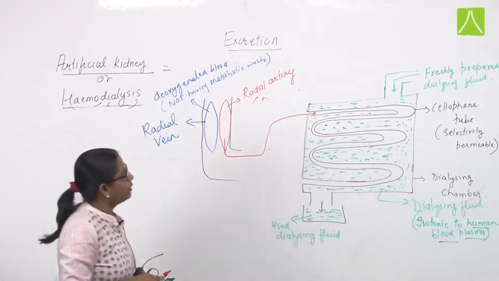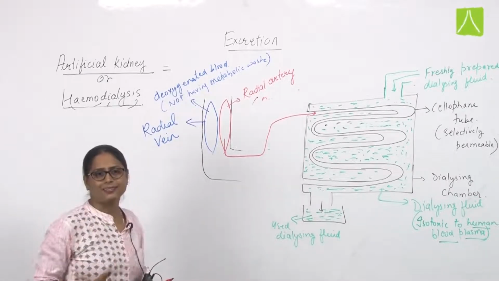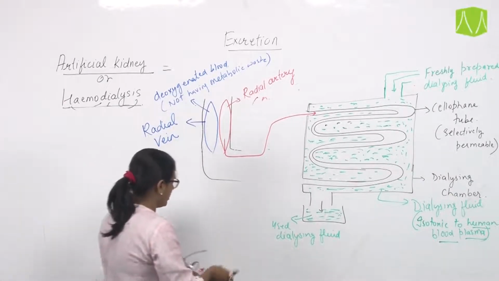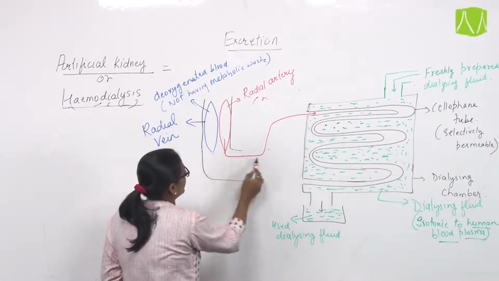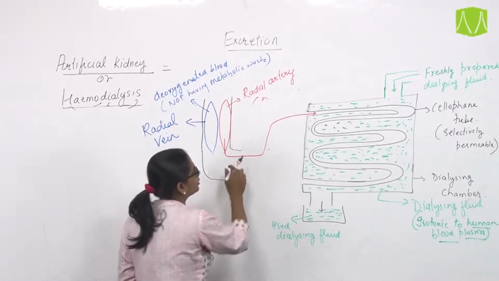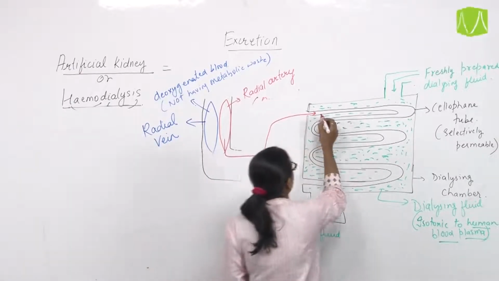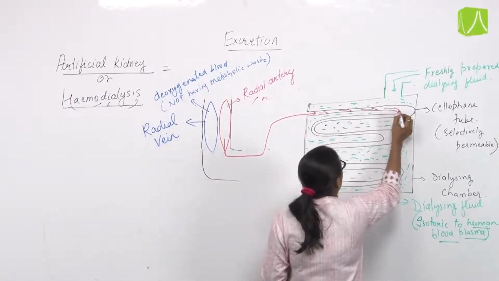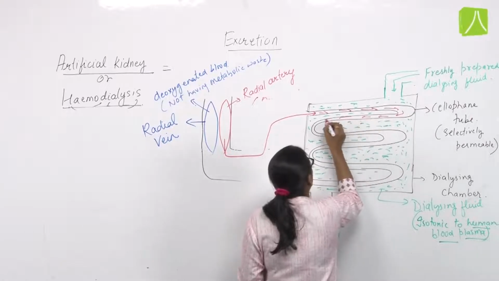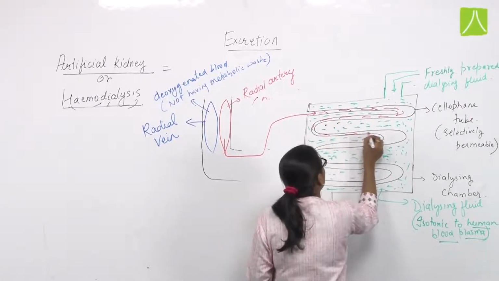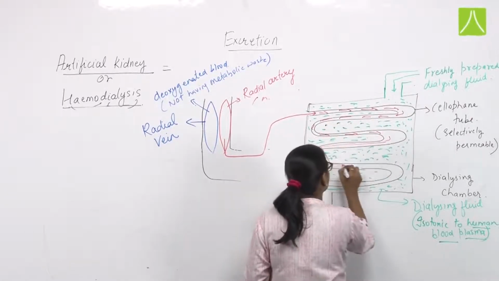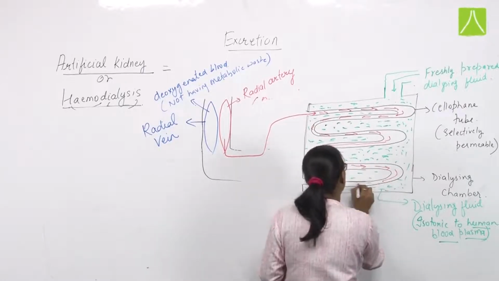See, now how is this dialysing process being done? Basically, here we are collecting blood from the radial artery. From here the blood is passed on to these tubes. When this blood is transferred throughout these tubes, what may happen here?